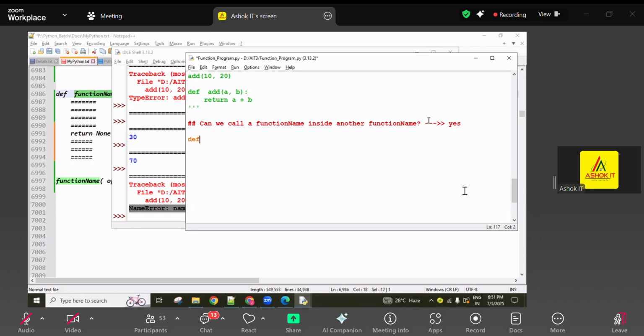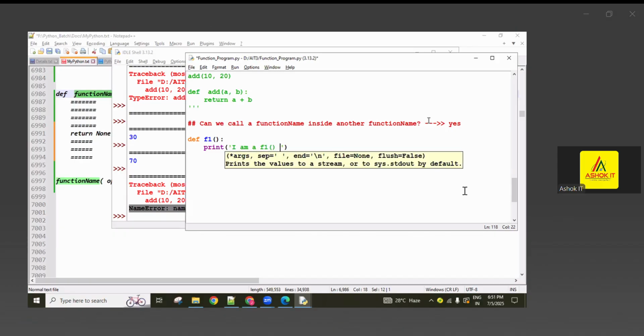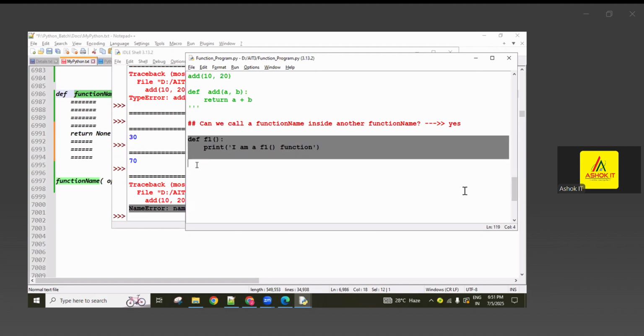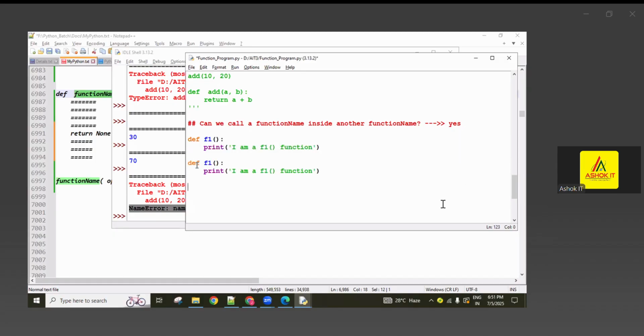Now we'll see. def f1, simply function 1. So here I'm going to print one message, guys: I am a f1 function. I'm just writing one dummy message. And next one more function, f2, guys. Here, I am a f2 function. Okay, both functions are there. So f2 I'm going to call.